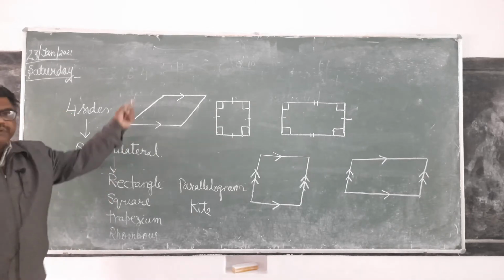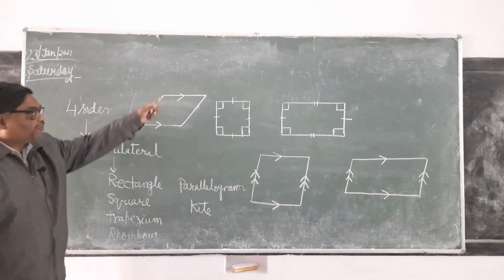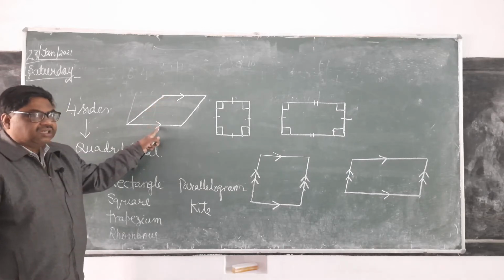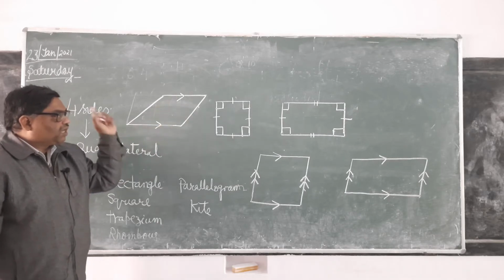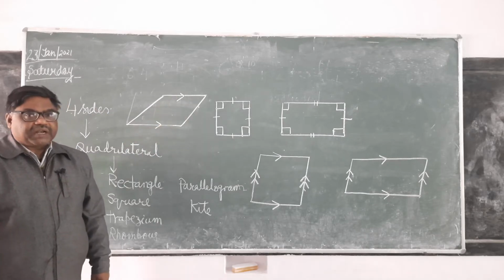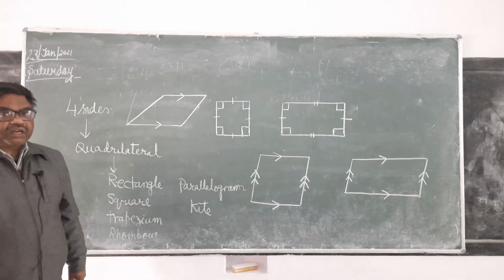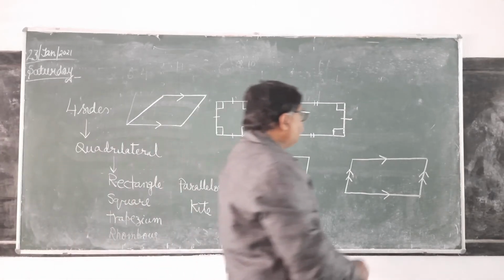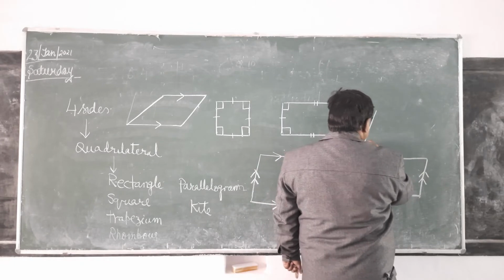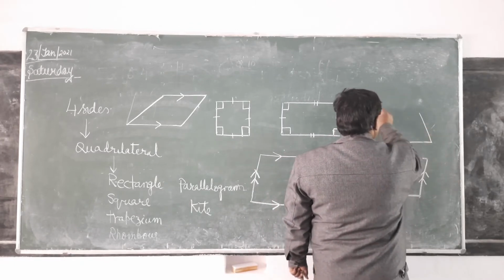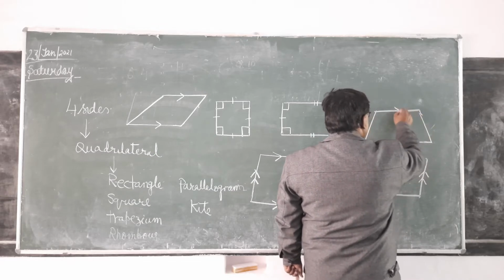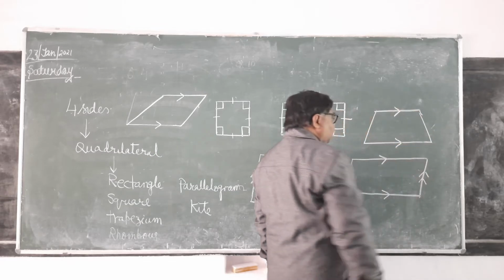If only one pair of opposite side, this and this. This is the other pair. So only one pair of opposite side is parallel. Therefore, it is a trapezium. It may be in many shapes here. It may be in this shape also. This is a trapezium.